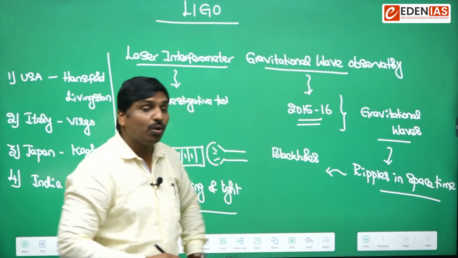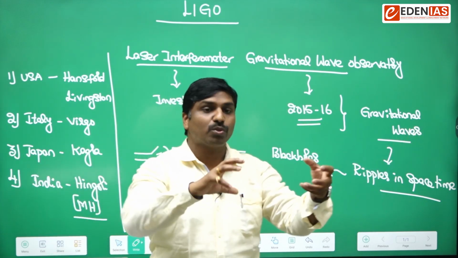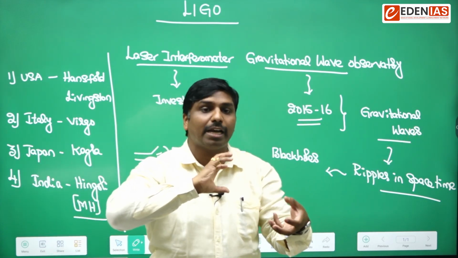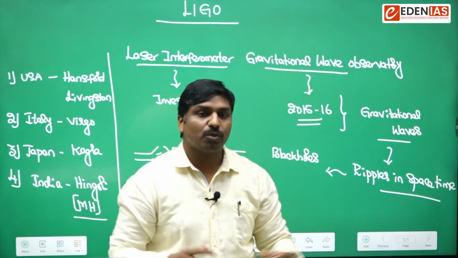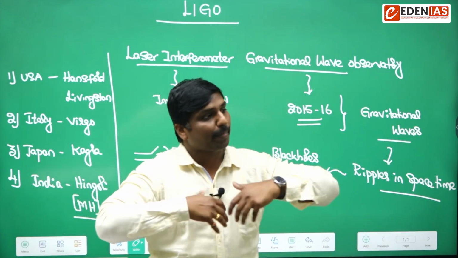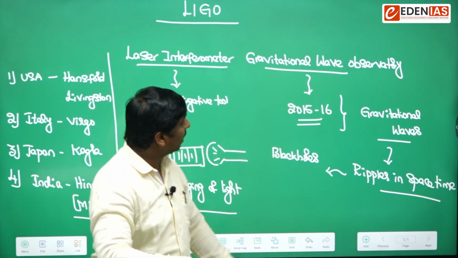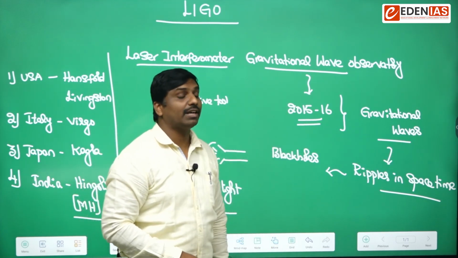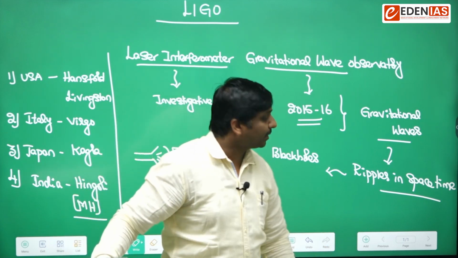One black hole may collide with another black hole. During this process, large energetic waves would be generated. Those huge, massive energetic ripples generated in space are nothing but gravitational waves.